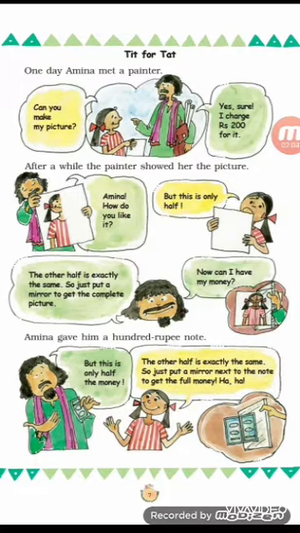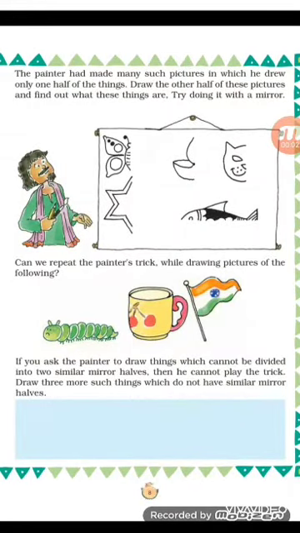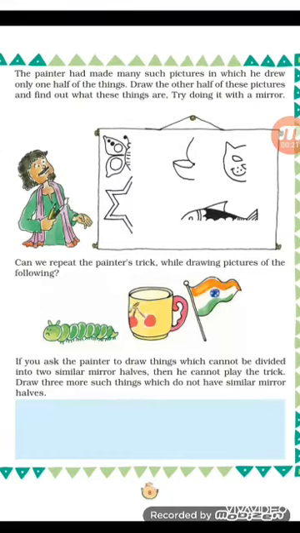You can make any picture on half side of the paper and then put a mirror on the other half side, then you will get the complete picture. So many things are there, but only half of the picture is drawn. Now you have to complete this picture and find out what these things are. You can also try by putting a mirror on the other half of the picture and then you can see the complete picture, or you can draw the same on the other side and find out what things these are. Okay, we will look at this in the video.